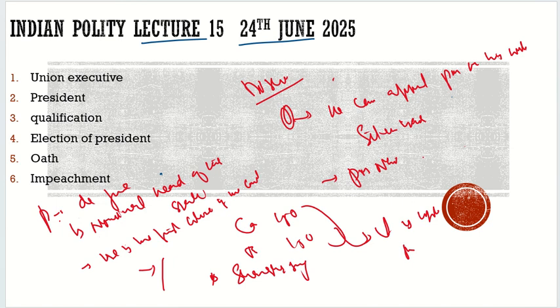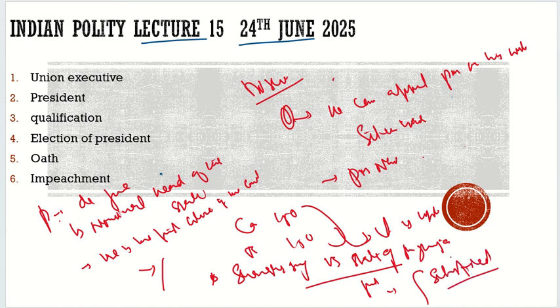Shamsher Singh versus State of Punjab. What was the question? It was basically about a district judge who was removed by the governor. We don't need to discuss the case here, but the point that was established in this: you would have often heard one term, that if the president is satisfied, the president can impose presidential rule. So this word satisfied, there was discussion about it. What does it mean?